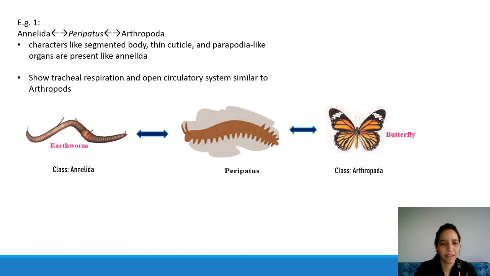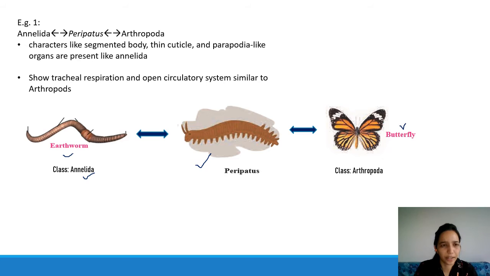Example one, we have the peripatus. If you look at the peripatus, it has a similar structure to an earthworm. You can see the body like this. This is an earthworm, and the earthworm's body has this spiral shape. Similarly, the peripatus also has that kind of body. Then they have these small legs, we'll see what those are called. And there are some internal organs that are there in the arthropoda. One example of the class arthropoda is a butterfly. An example from the class annelida is the earthworm. As I told you in the previous slide, it came from page 63, so if you want to read a little more about them, you can go there.